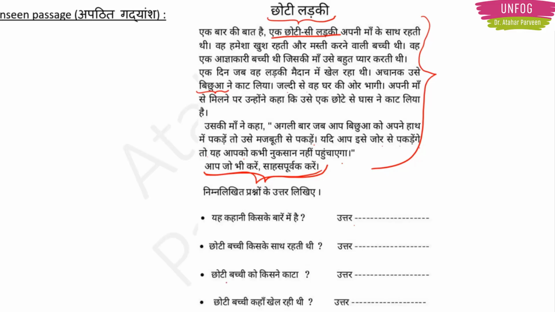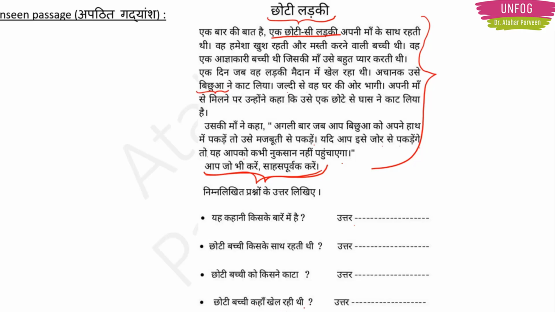Third question we have is, उस छोटी सी बच्ची को किसने काटा था? Now what is this question asking? Who bit that little girl? That bichu, that scorpion bit that little girl, no? So we'll say, एक बिच्छुए ने उस लड़की को काटा था. Then fourth question we have is छोटी बच्ची कहाँ खेल रही थी?